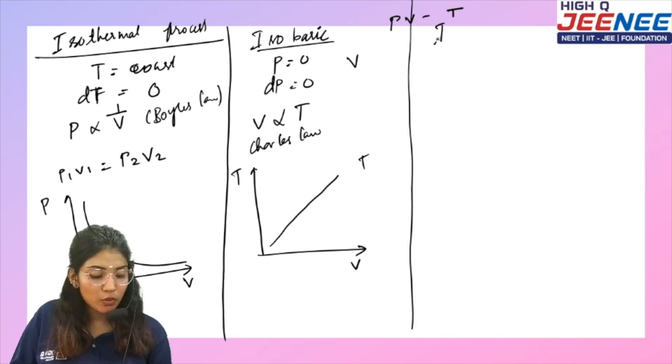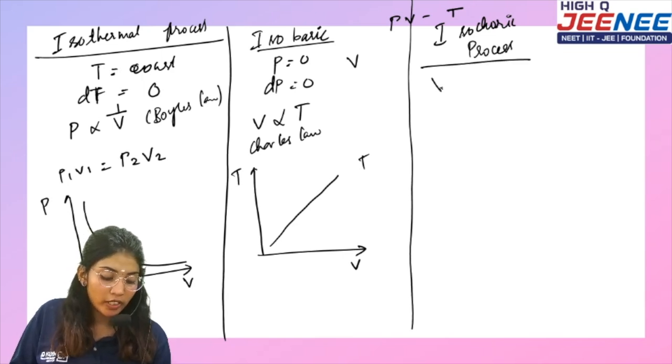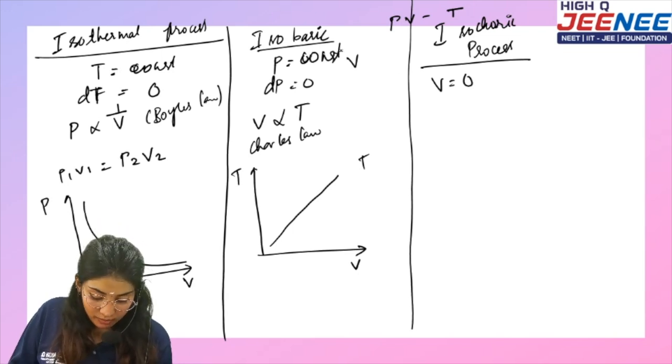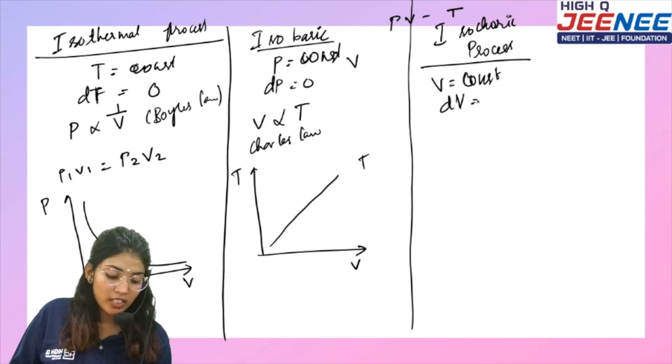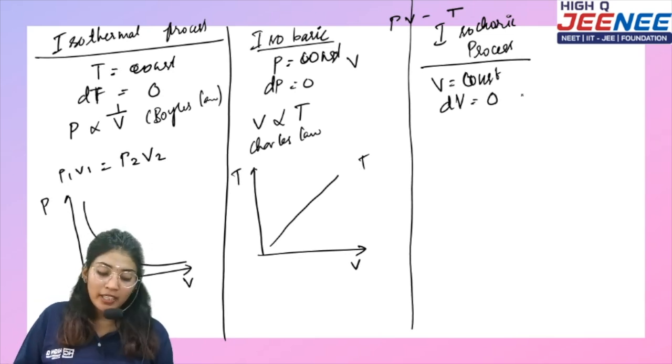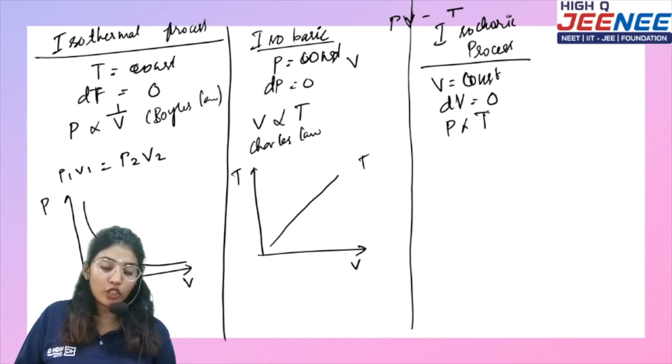The next process will be the isochoric process. In an isochoric process, the volume is equal to 0 change, that is, volume is constant. So dV is equal to 0. With dV equal to 0, who is left? Pressure. Pressure is directly proportional to temperature.